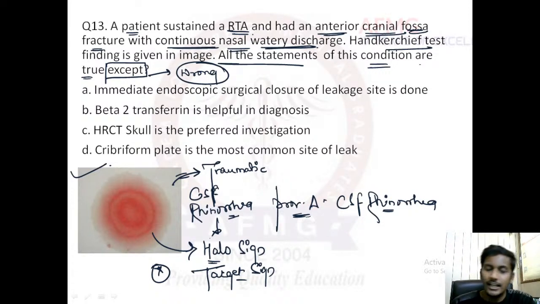Let's go to the statements now. Which of the following statements is true about this condition and which of them is false? Option A says immediate endoscopic closure of the leakage site is done. Do we perform an immediate endoscopic closure?